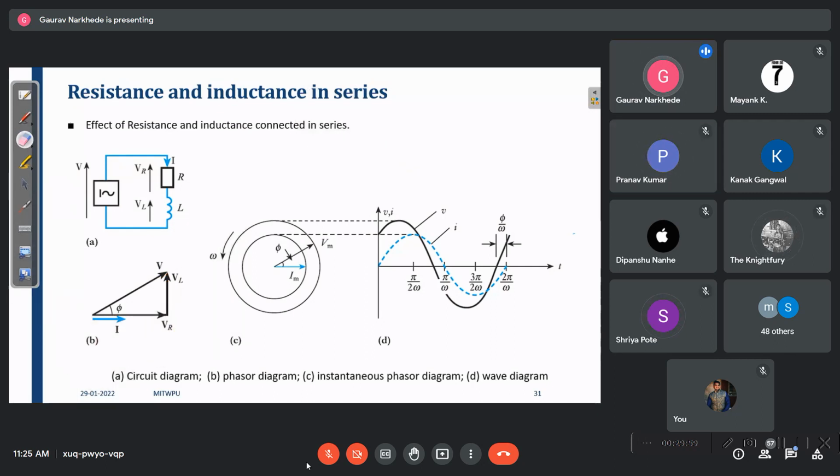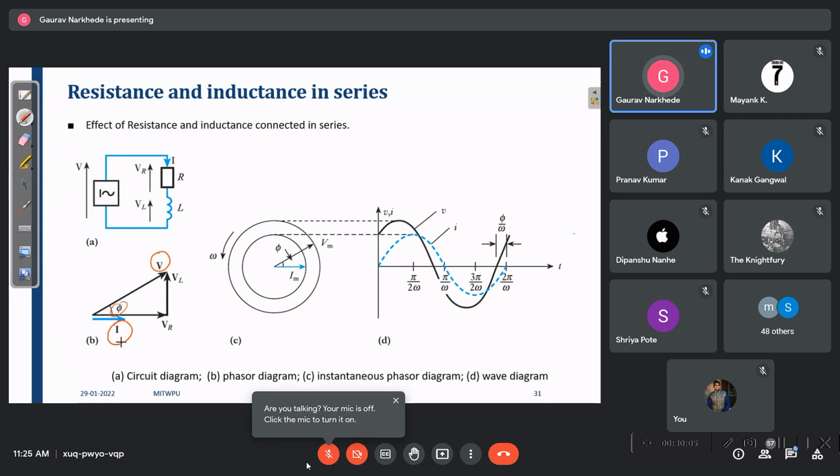What is phi? Phi is the phase difference between what? Between the total voltage and total current. Getting? So as this is an inductive circuit, because the inductor is there, your voltage will lead current, but not by 90 degrees, but by some angle phi. Getting?